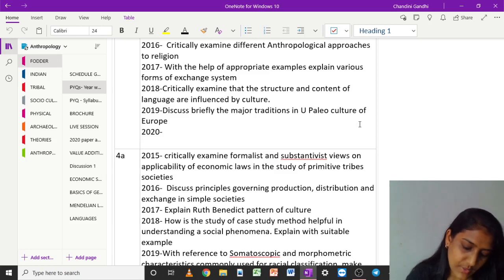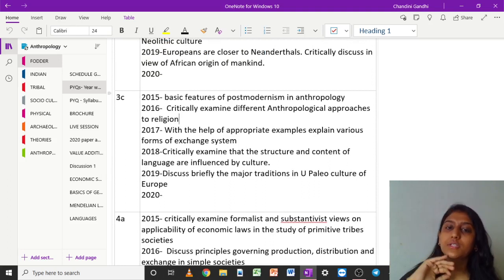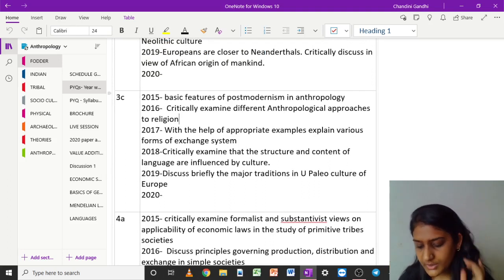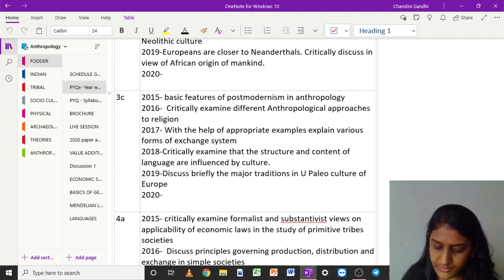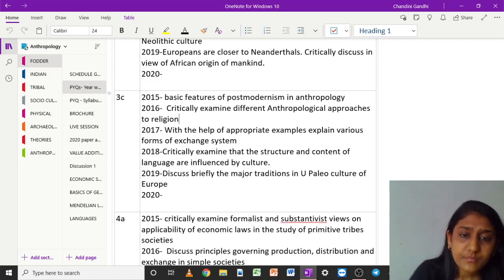But if you look at the 2020 paper, the question came from 1.4 unit. So here also you can see how it is getting jumbled. It is not completely related to your socio-cultural part. Okay, so the question, I'll read it out for you. Elucidate how Darwin and post-Darwin theories of evolution resulted in the development of synthetic theory of evolution. Okay, so all the three concepts of the portion of syllabus which comes after Darwinism have been linked together, right? So this is what it is.